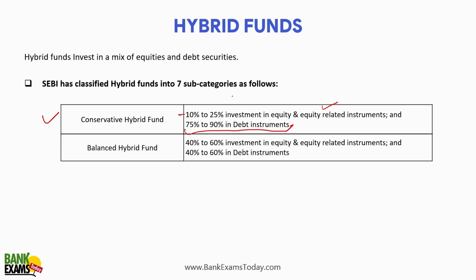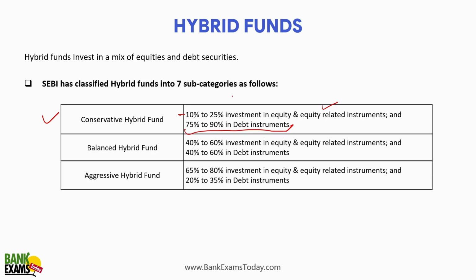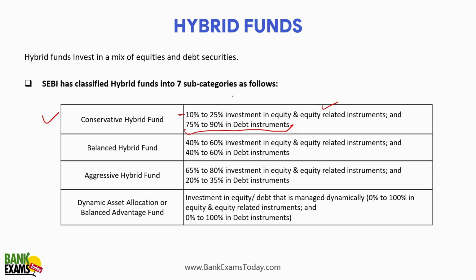In the balanced hybrid fund, 40 to 60% in equity, 40 to 60% in debt instruments. In the aggressive hybrid funds, 65 to 80% in equity related instruments and 20 to 35% in debt instruments. In the dynamic asset allocation or balanced advantage fund, investment in equity or debt is managed dynamically, right? So 0% to 100% in equity or equity related instruments and 0 to 100% in debt related instruments. So it is dynamic asset allocation.